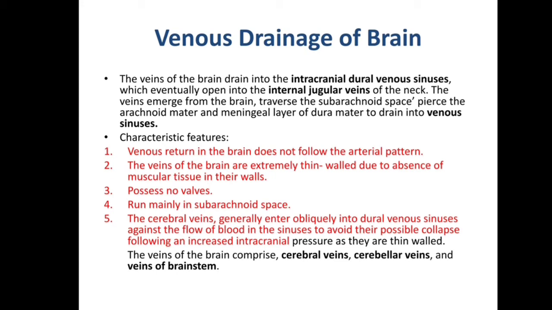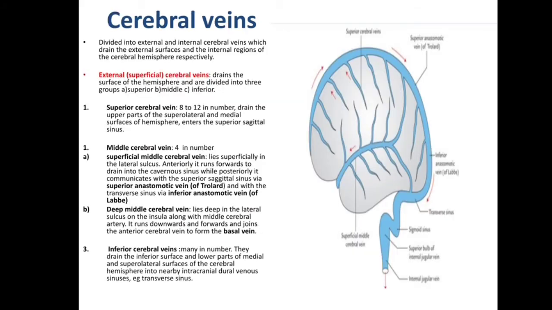Characteristic features of venous drainage of brain, veins of brain are: venous return in the brain does not follow arterial pattern. Veins of the brain are extremely thin walled due to absence of muscular tissue in their walls, possess no valves, and run mainly in subarachnoid space. The cerebral veins generally enter obliquely into dural venous sinuses against the flow of blood in the sinuses to avoid their possible collapse following an increased intracranial pressure, as they are thin walled. The veins of the brain comprise cerebral veins, cerebellar veins, and veins of brain stem.